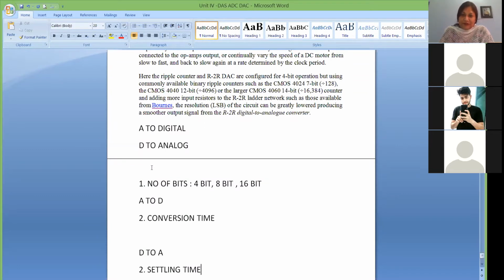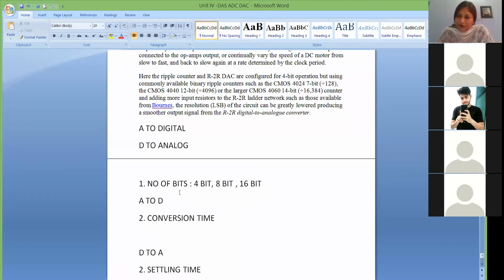If your input is occurring at a large interval, and your conversion time is in nanoseconds or microseconds, it is of no use, because such a fast conversion time or settling time is not your requirement. And if you select such type of data converters, the cost increases.